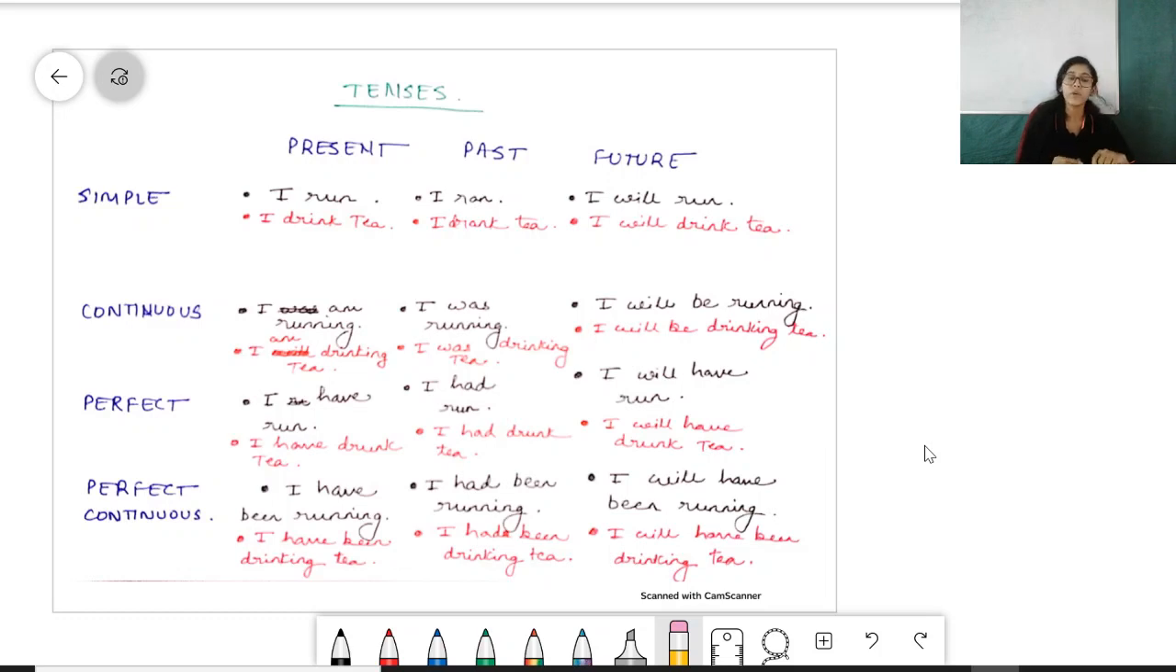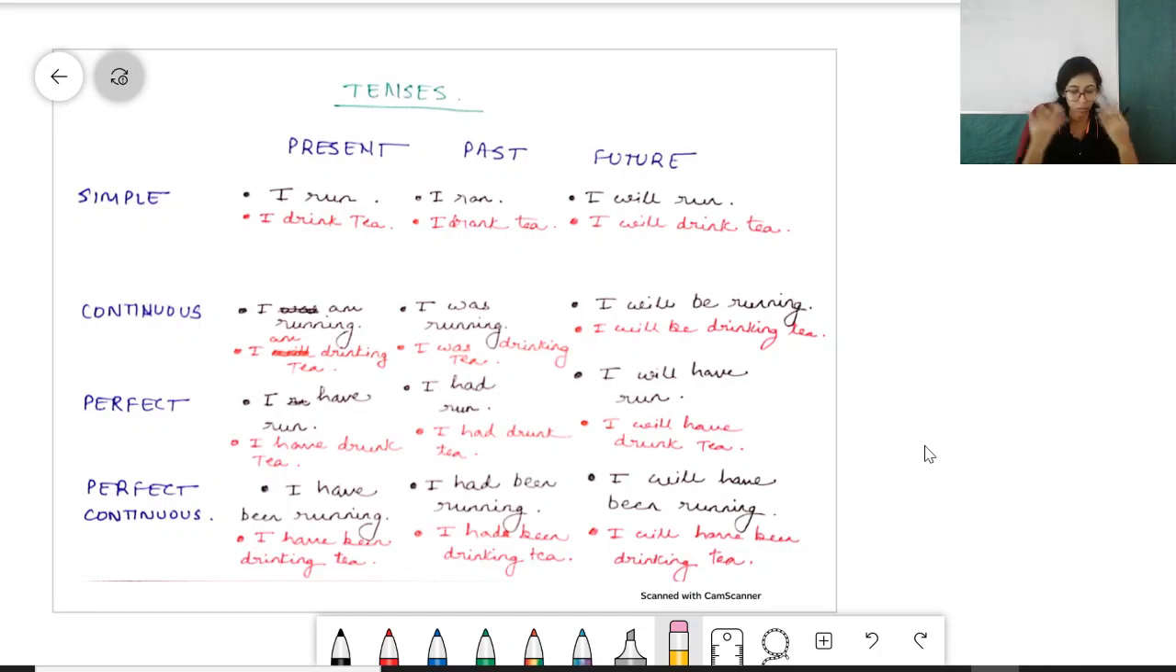Hello, today we'll be doing tenses. Tenses are the basic things about English grammar and we use tense in every single sentence we speak. Tenses are basically firstly divided in three parts, which is present, past and future.